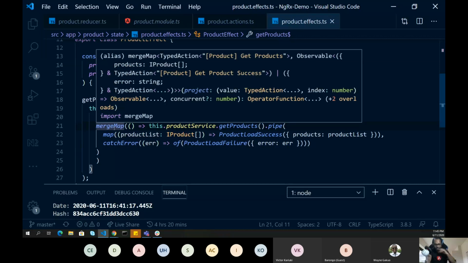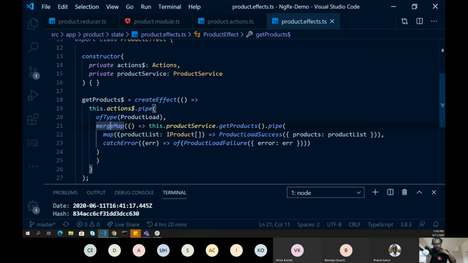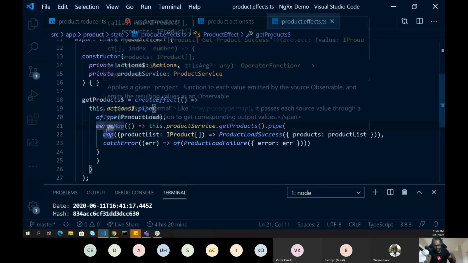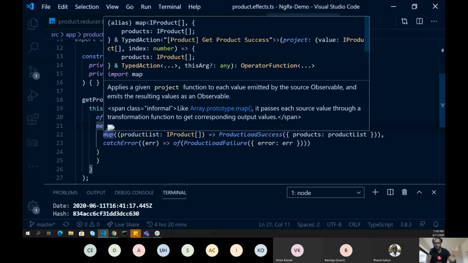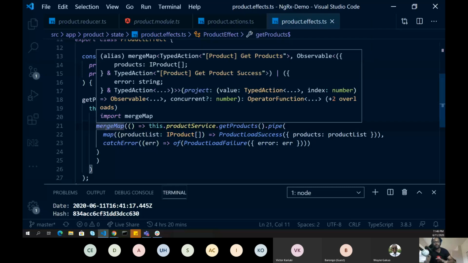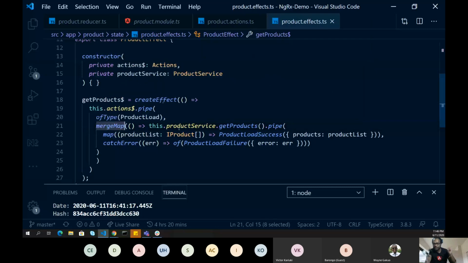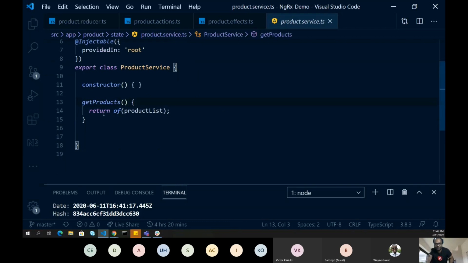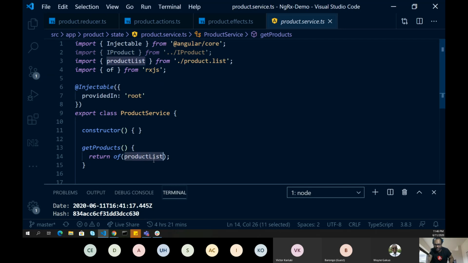I think last week there was some discussion about why mergeMap is used here. As per the team, you could have used exhaustMap as well. That's absolutely fine. You have to choose the operator as per your requirement. Right now I've used mergeMap, and inside that I'm calling the service. If you see this service, it just returns the product list as an observable. The of function actually returns the same values, some objects, as an observable.